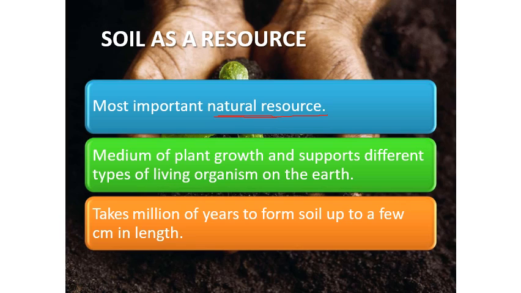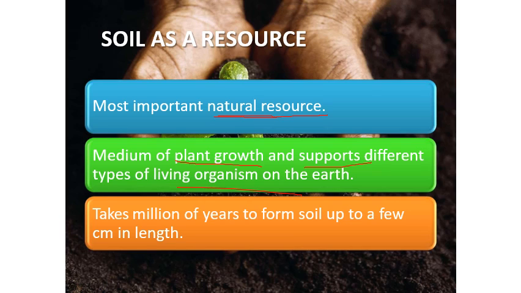It is the most important natural resource. It is also the medium for plant growth, which you all know. It supports different types of living organisms on earth, which we can say: plants are supported by the soil, and when these plants are supported, it creates large forests, and that supports different living organisms and wildlife. And also it takes millions of years.